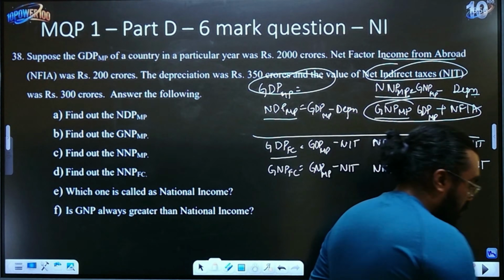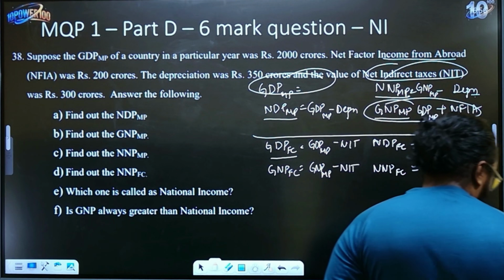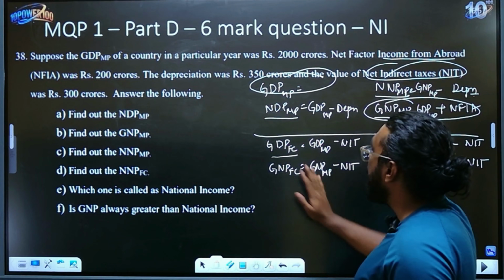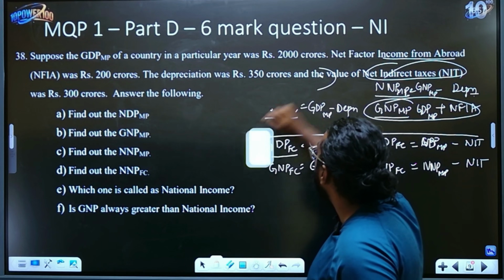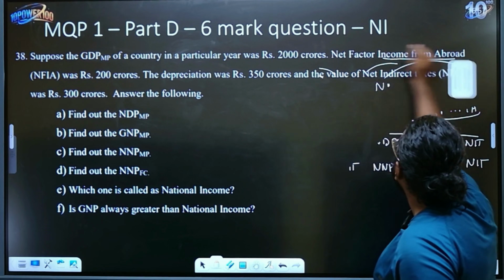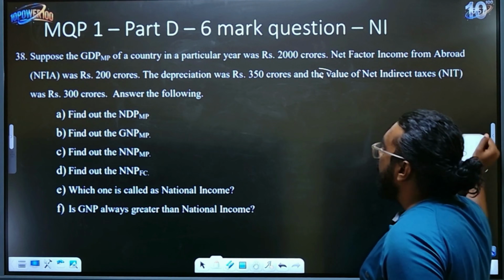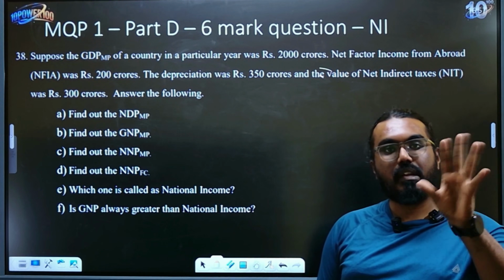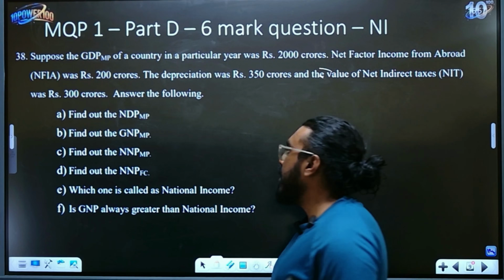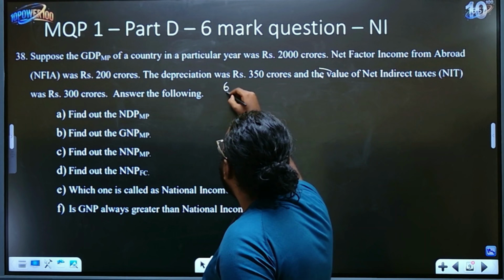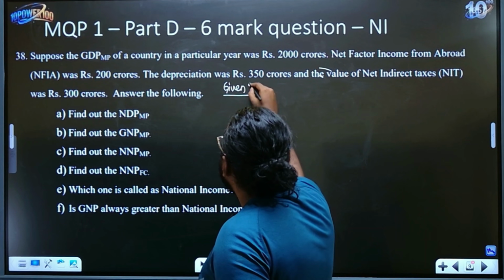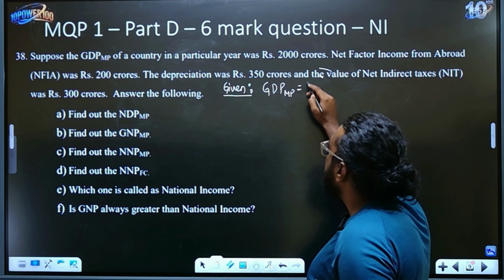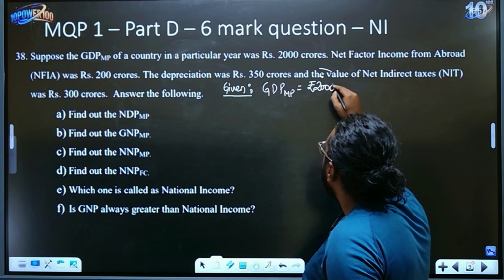Now let's get to this numerical and see whether we can apply all of these things and whether we'll get the right answer or not. Okay, now let's substitute all of these things in the question, children. I'm just erasing this because I need the space to write it. Now, if you are able to write that formula in your last page as working notes or something, it will be best, so that you will get a hang of it, right? So first, for this type of question you will always write what is given to you in the question. Now, what is given to you in the question? They have given you gross domestic product at market price, which is nothing but rupees 2000 crores, right?